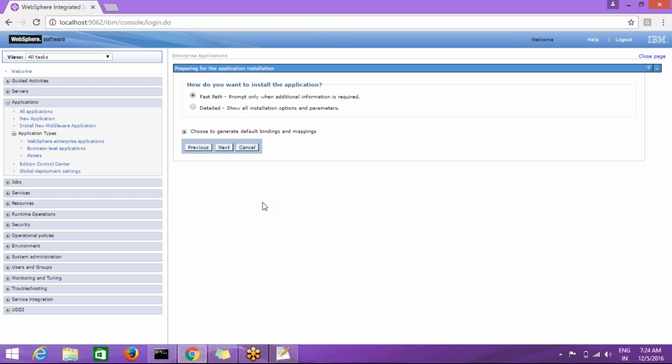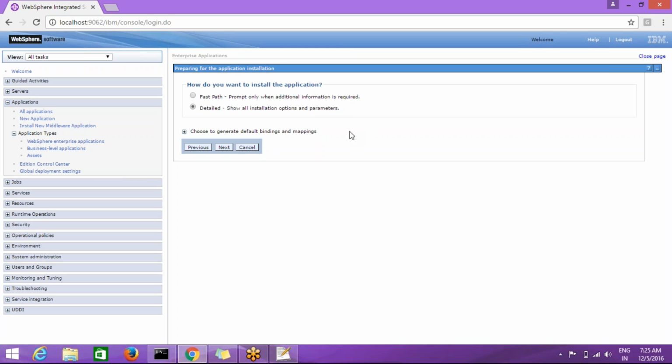Here if you observe, again we have two options. First option is fast path. Fast path means only limited options it will display. Installation is the typical one. If you choose fast path, it will prompt only for additional information that is required. If you go to detailed, each and every option will appear.